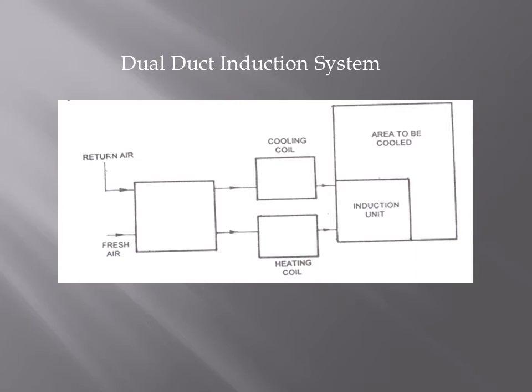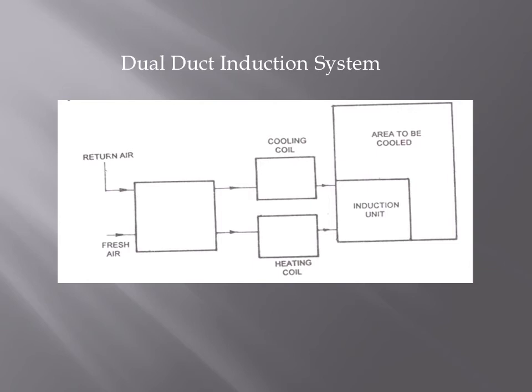So in the previous one we are using only one coil, single duct. In dual duct we have both at a time, cooling and heating. Here what is happening, cooling and heating streams are again mixed up in the induction unit, and are controlled to the desired temperature by means of a thermostat. And again the return unit, we have all these filters, blowers here. This is just a line diagram, we can see.